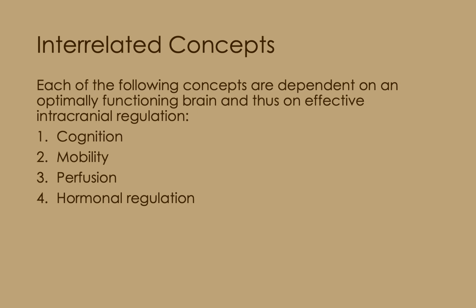3. Perfusion. Inadequate perfusion of oxygen and nutrient-rich blood results in the inability of neurons to function and thus in altered intracranial regulation. Finally, 4. Hormonal regulation. Because the hypothalamus and pituitary glands, which play a significant role in hormonal regulation, are located within the brain, damage to these structures as a result of altered intracranial regulation may have disastrous effects on hormonal regulation.